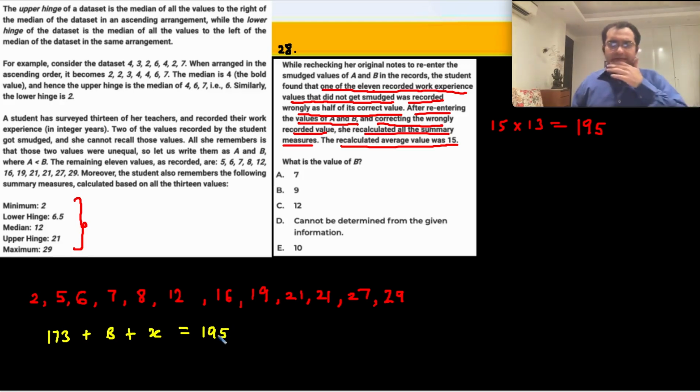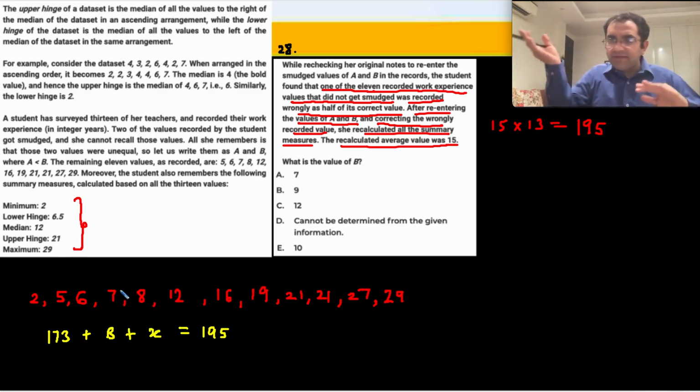See if you understand this. For example, मान लो 7 है, ठीक है. So 7 जो है it is the halved value. Actually 14 था but they recorded only 7. Means 7 और ऐड करना पड़ेगा.